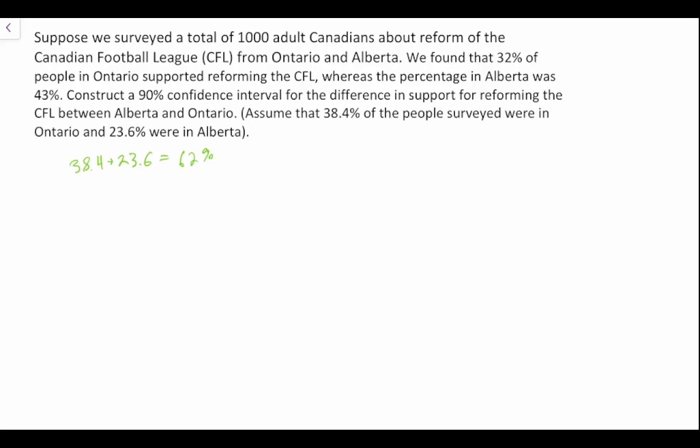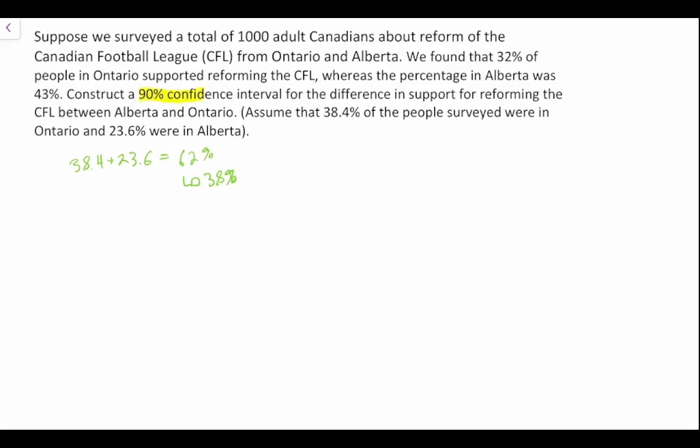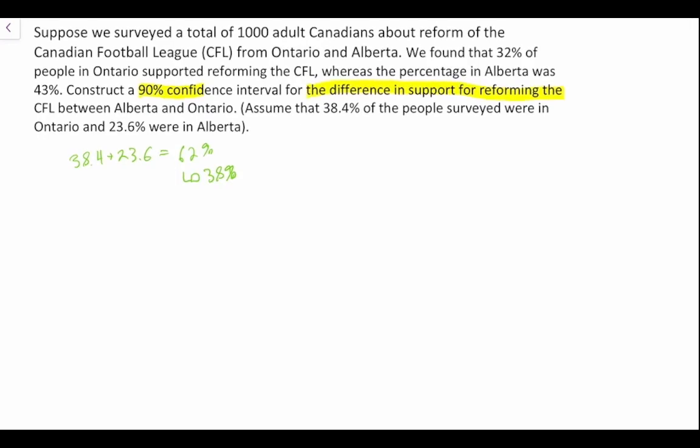In other words, 38% of our survey respondents are from elsewhere in Canada. But for this particular question, we are asked to construct a 90% confidence interval for the difference in support for reforming the CFL between Alberta and Ontario. So we're just going to focus on Alberta and Ontario.